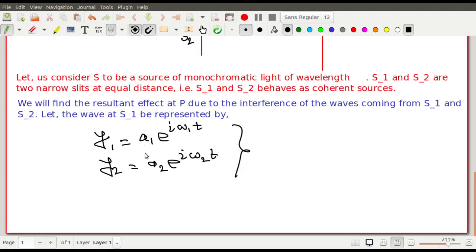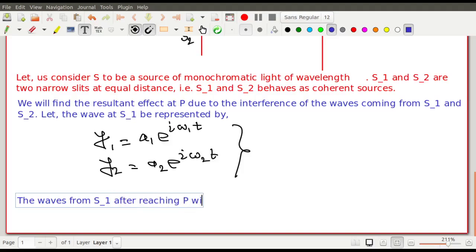These are at S1 and S2. Now, look, the waves from S1 after reaching capital P, what will happen after reaching capital P? It is a progressive wave.